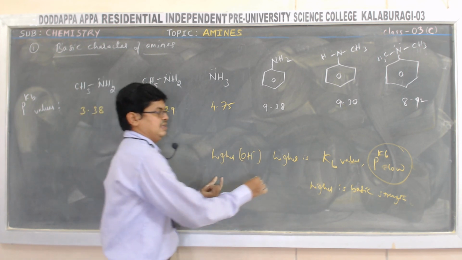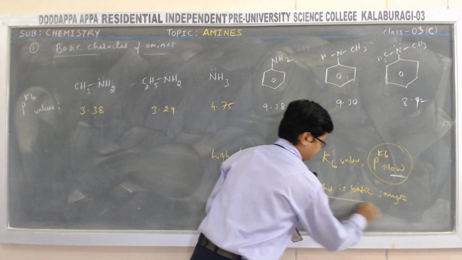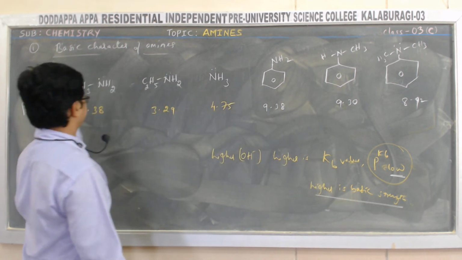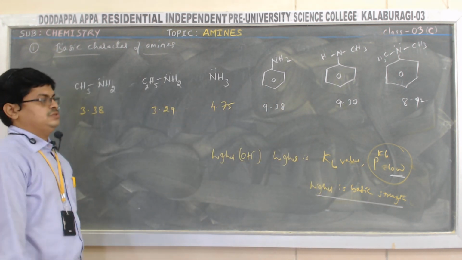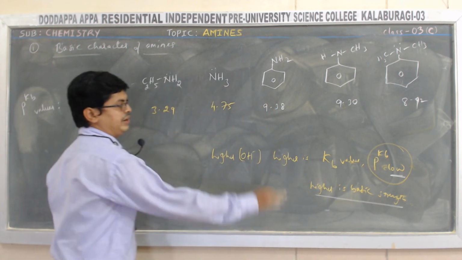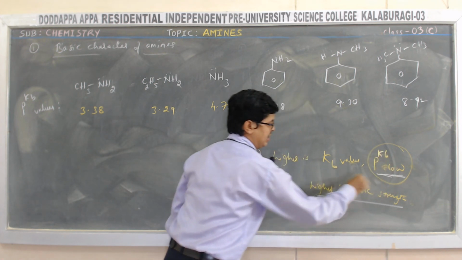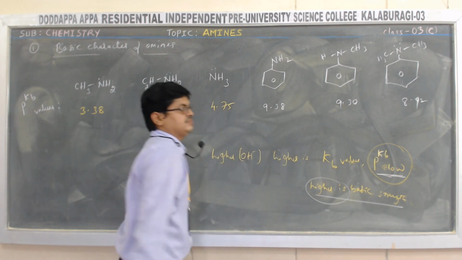Correct? Means if the pKb value is low, higher is the basic strength. So which is having low pKb value? We have to identify which is having low pKb value. Lower the pKb value, higher is the basic strength.